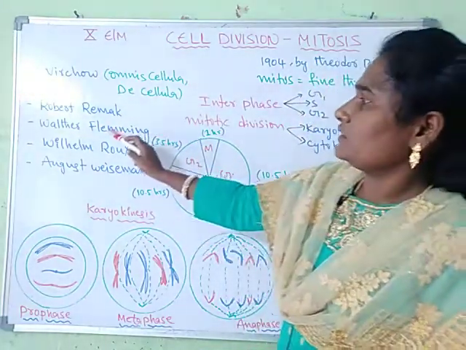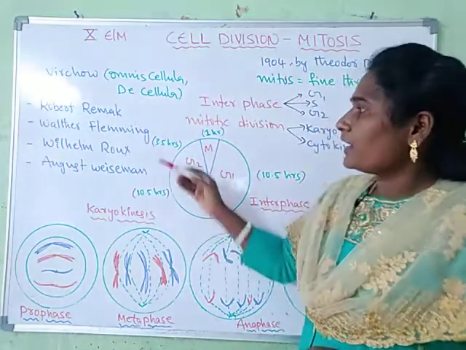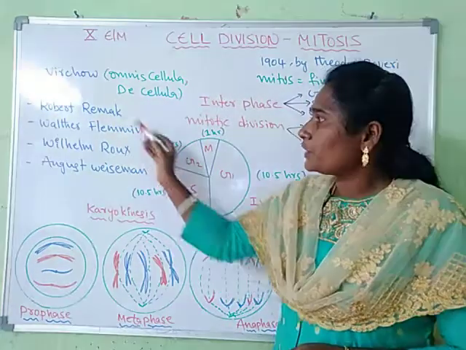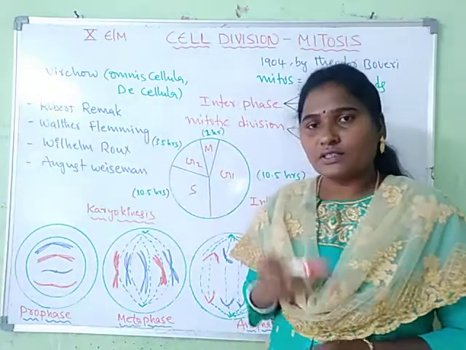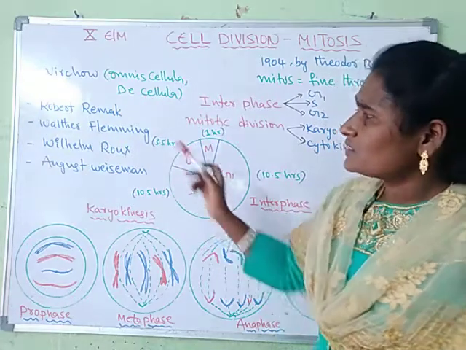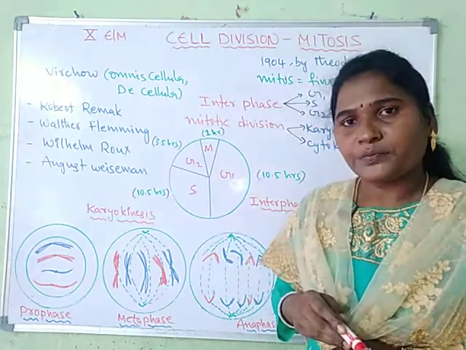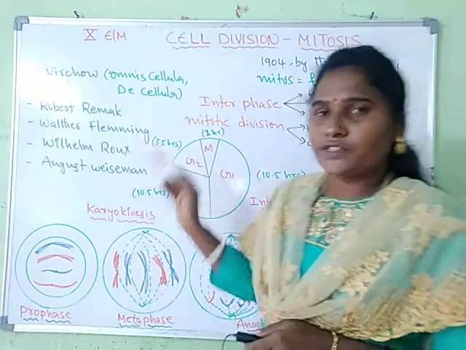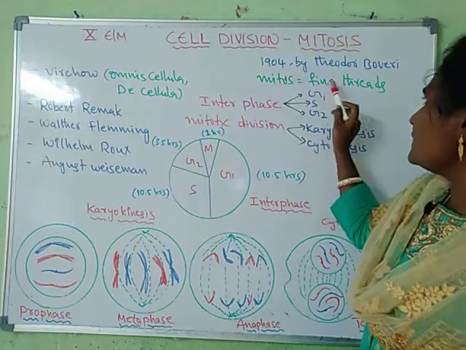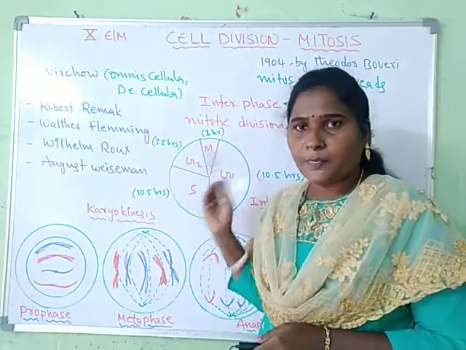In 1879, scientist Walther Flemming examined many kinds of plant and animal cells, and he selected those that showed division. He reported his observations of such cells, that there were string-like structures in the nucleus which split longitudinally in the process of division. He named such a process of division mitosis. Here mitos means fine threads, as the dividing structures resemble fine threads.